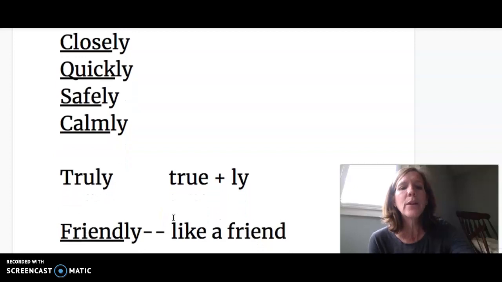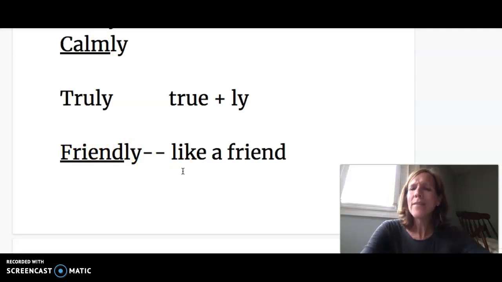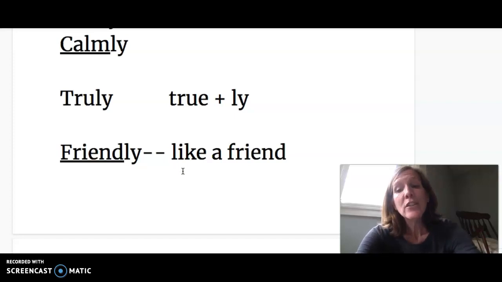And then there's one other one, friendly. Friendly is a little bit different. It follows the rule where we keep the same root. We keep the word friend and we add ly. But the reason that friendly is different, it's not in a way that is friend, right? Like in a way that is quick, in a way that is slow. This one is different. This one is like a friend. So actually the word friendly is an adjective.